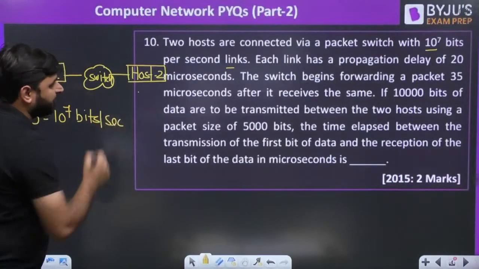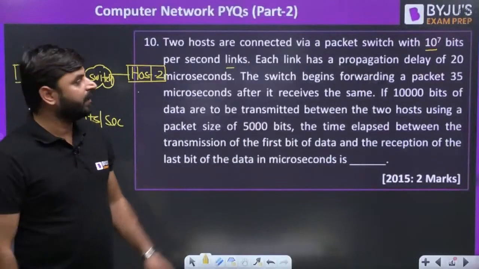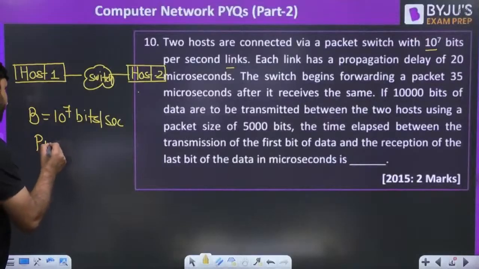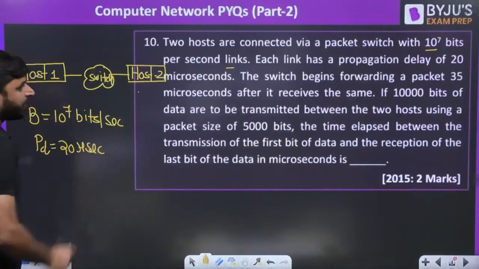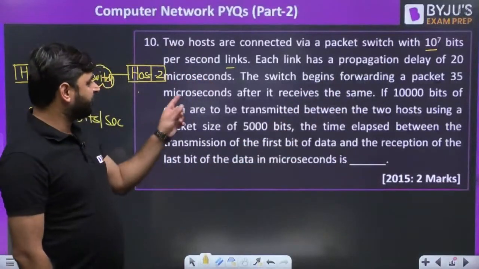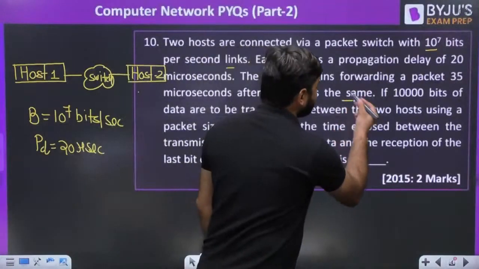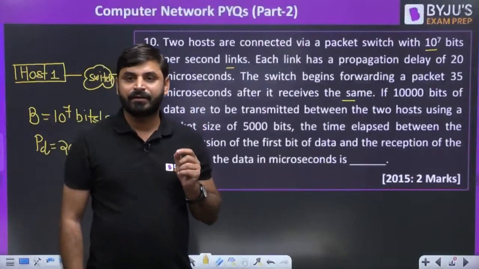What further information is given here? Each link has a propagation delay of 20 microsecond. It means in the question itself, propagation delay is also given: 20 microsecond. Further, the switch begins forwarding a packet 35 microsecond after it receives the same. If any packet arrives at a switch, it will take 35 microsecond.